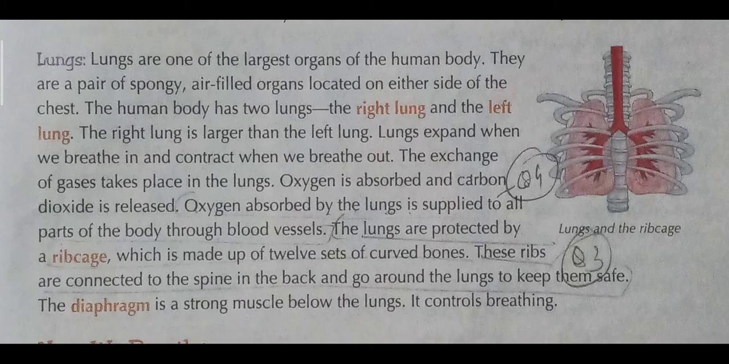The lungs are protected by a rib cage, which is made up of 12 sets of curved bones. As you know, our lungs are a very delicate organ, very soft and spongy. So they need to be protected by what? They are protected by the rib cage, 12 sets of bones. These ribs are connected to the spine in the back and go around the lungs to keep them safe. And the diaphragm is a strong muscle below the lungs which controls the breathing.